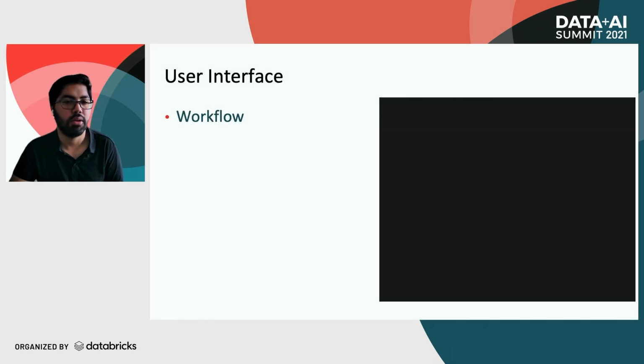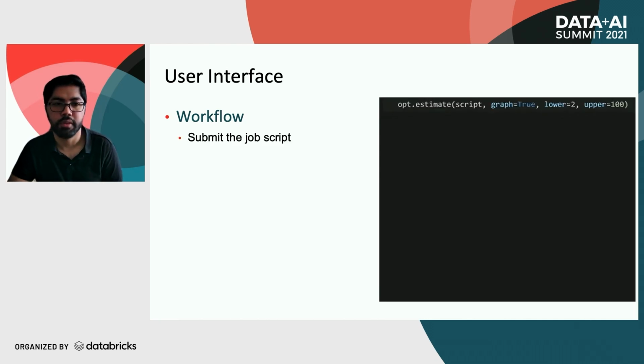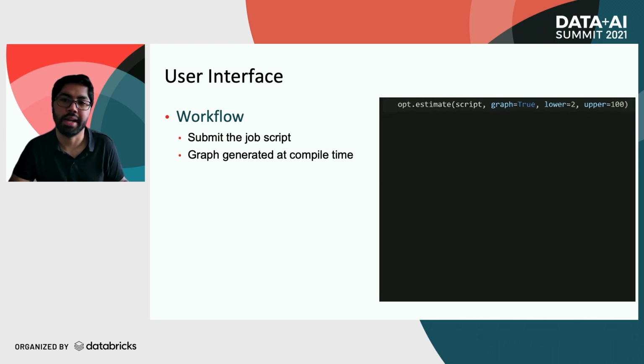Now let's see how all of this ties together for the user. We piloted this project in an internal Python client for SCOPE, and here's the expected user workflow. First, the user submits the job with the SCOPE script and parameters like whether they want to visualize the PCC and if they have constraints around the number of tokens they can allocate. Then the job is compiled and a computational job graph is generated at the backend. We use that as input for our model and predict the curve parameters.